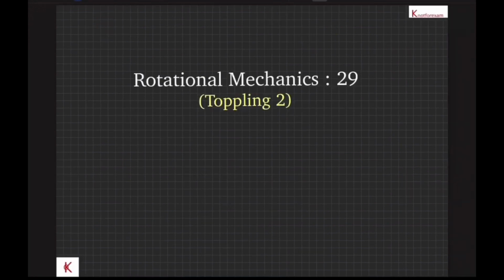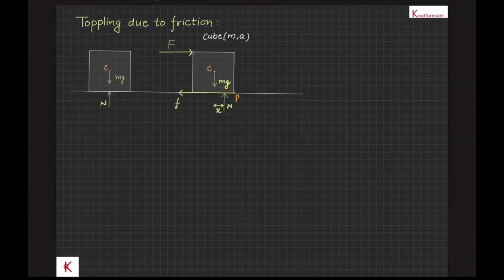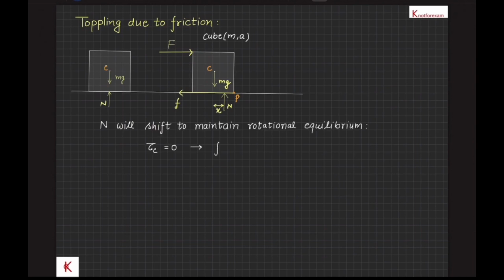We are going to talk about toppling on a rough surface and on an inclined plane. Let's see the following case. When the surface is rough, a force F is applied parallel to the upper surface. Friction force will develop to prevent slipping, and normal force N will shift towards the front edge to maintain rotational equilibrium. For rotational equilibrium, torque about center C, tau_C, will be 0. Therefore, F into a by 2 plus F into a by 2 will be equal to N into x, that is mgx. And applied force F will be equal to friction force F until slipping starts.